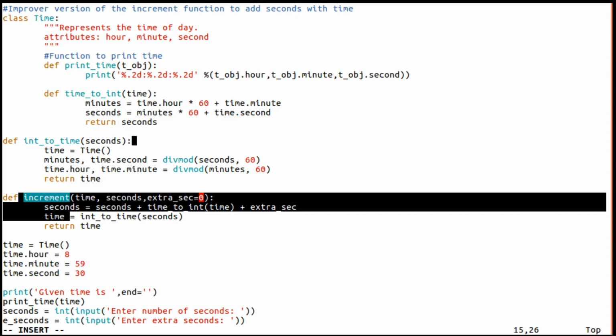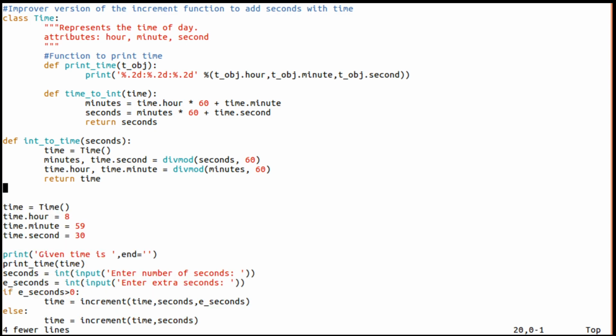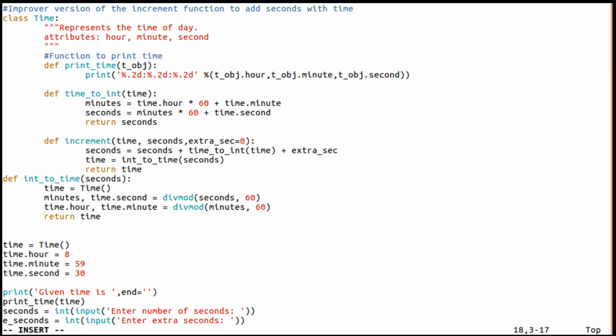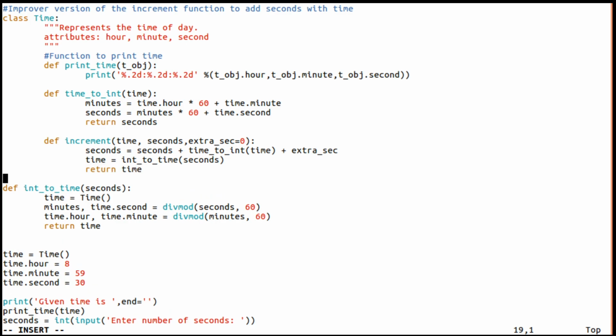This I'll tell you later, and this increment I'll take first. 1 2 3 4, and I'm going to declare it here. And now this is the end of the class.